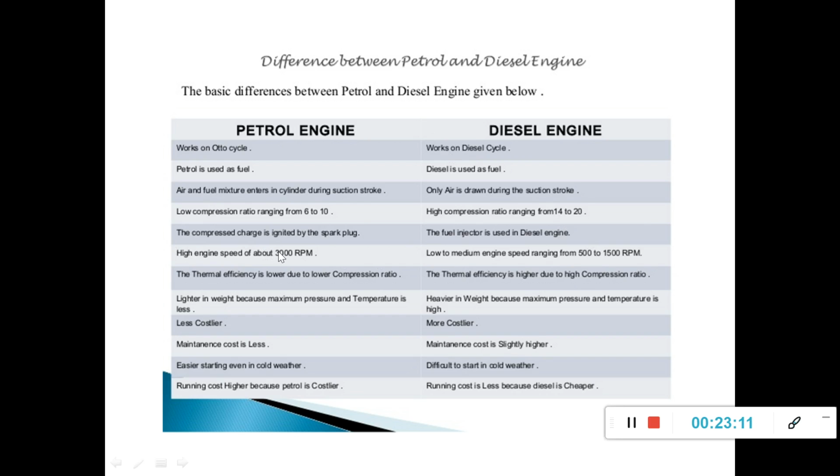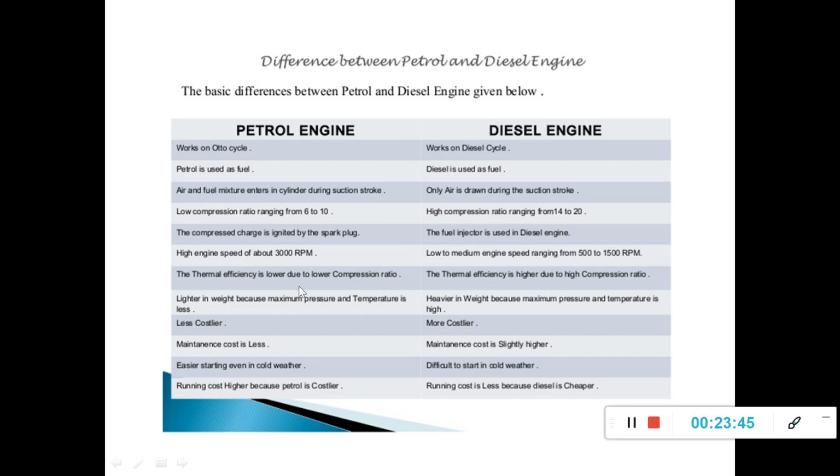The compressed charge is ignited by the spark plug in case of petrol engine. In case of diesel engine, the spark plug is replaced by a fuel injector. So the fuel injector is used in diesel engines, okay, and ignition takes place because of auto ignition. No spark plug is present in diesel engine. In petrol engine, high engine speed is there, about 3000 rpm, and here it ranges from 500 to 1000 rpm.